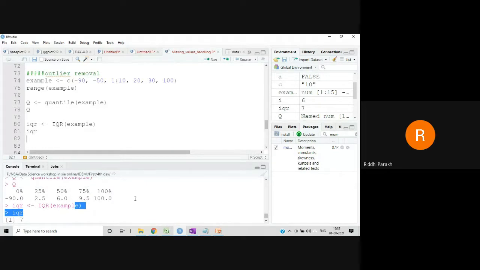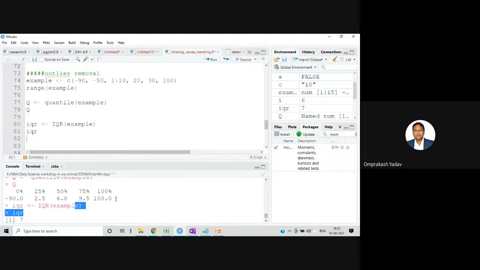Sir, it's subtracting fourth with second, right? From this 75% minus this 25% value. So it will be third minus first. Third minus first. Okay, so it will always be third minus first, yes, the interquartile range.